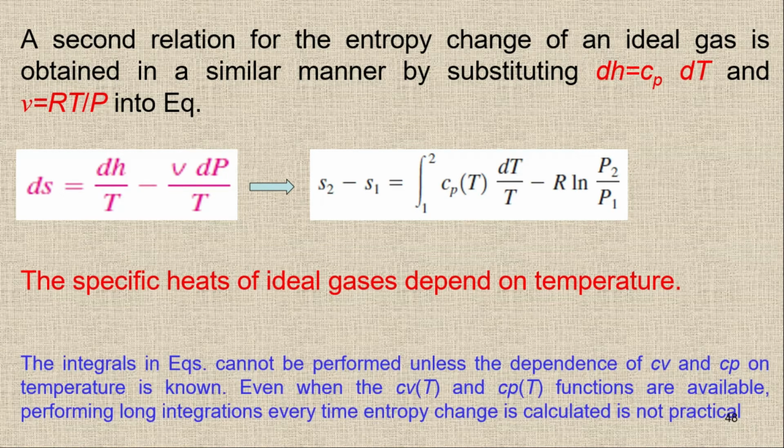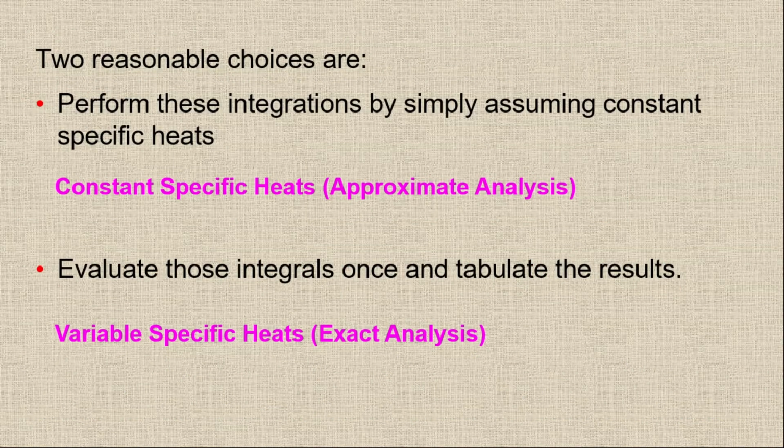So instead of using Cp or Cv as a function of temperature, we normally use two different approaches. The first one is to perform this integration by simply assuming constant specific heat, and it will be called approximate analysis.